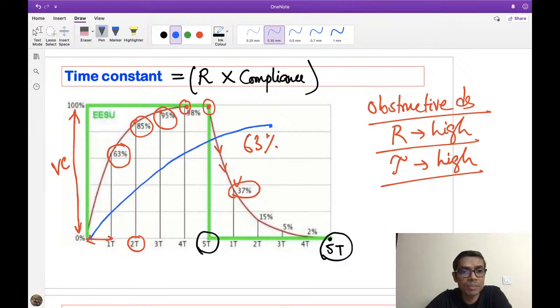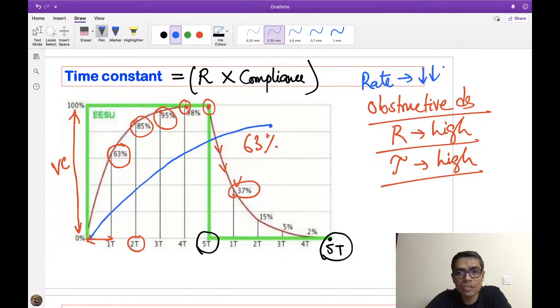Okay, so that's why remember, if the time constant is high, you require more time for filling of the lung. Right? So what will happen if the time constant is high? If the time of filling is high, what will happen to the respiratory rate? If you want to set the ventilator, what will happen? What has to be done with the respiratory rate?